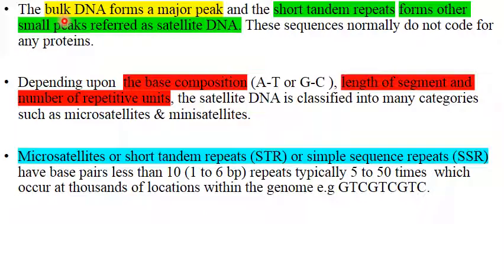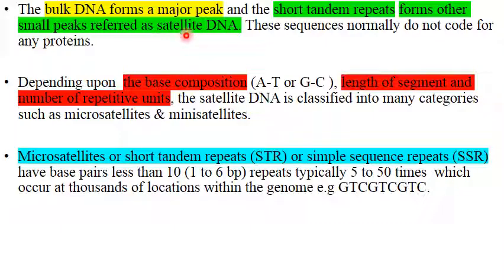So we said just now the bulk DNA forms a major peak and the short tandem repeats, tandem means in a straight line, repeats means repeated many times, form other small peaks, therefore these are referred to as satellite DNA. And satellite, from the word satellite, revolving around, so you have satellites revolving around the planets.